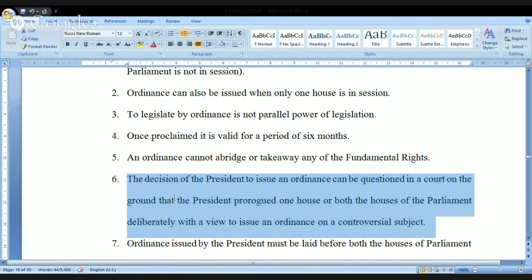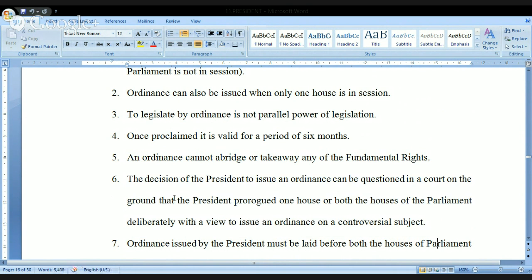Because the president is acting on the advice of the government of the day, the government may ask the president of India to prorogue the parliament with an intention to issue an ordinance, or the government may request the President of India to prorogue at least one of the houses so that it can go for issuing the ordinance. If that is the case, even in that case also, the decision of the president can be questioned in the court of law. Next one.